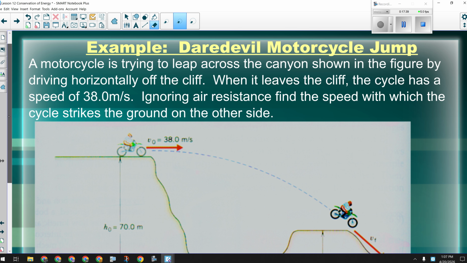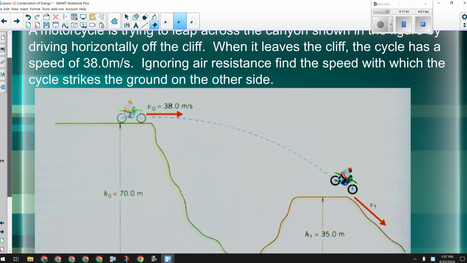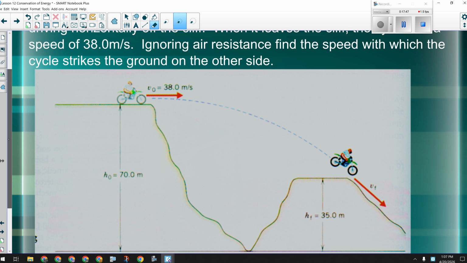So they drive off at 38 meters per second. They're 70 meters above the bottom of the canyon. When they land on the other side, they're only 35 meters above the bottom of the canyon. See if you remember from last year's roller coaster questions, because this is basically a roller coaster question. Calculate how fast they're going when they hit the ground on the second side.